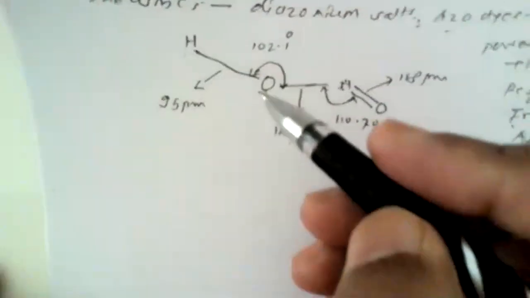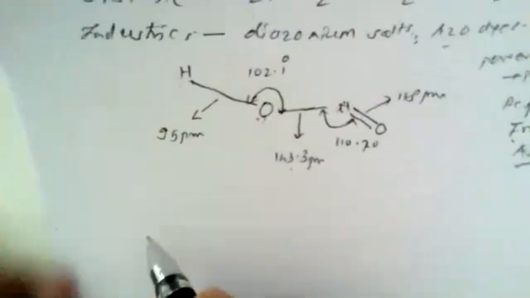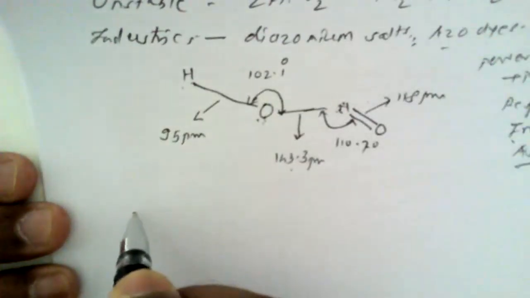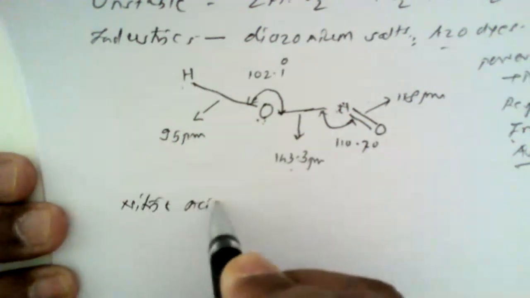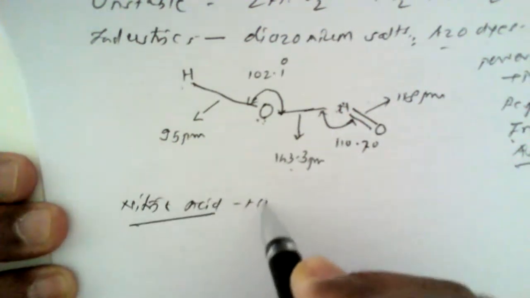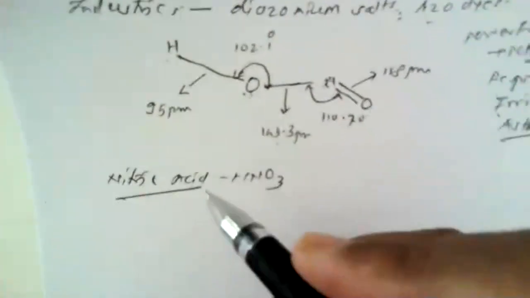Now, the second oxo acid is known as nitric acid. It is known as nitric acid. As we know, it has the formula HNO3.